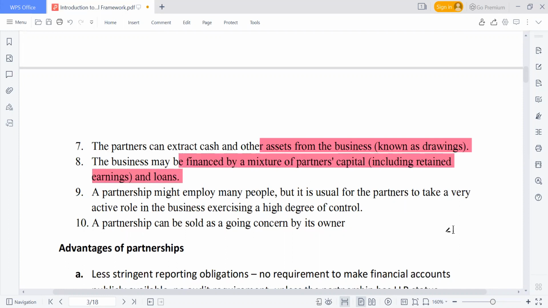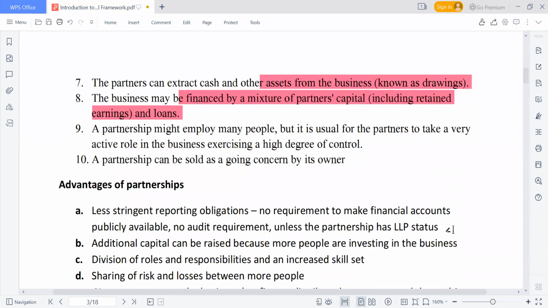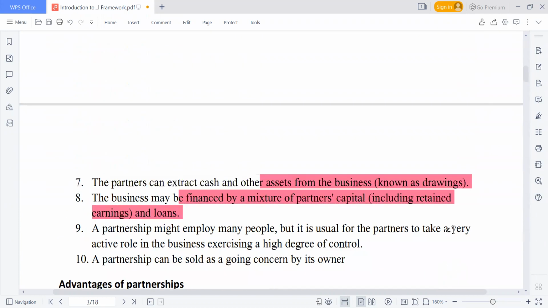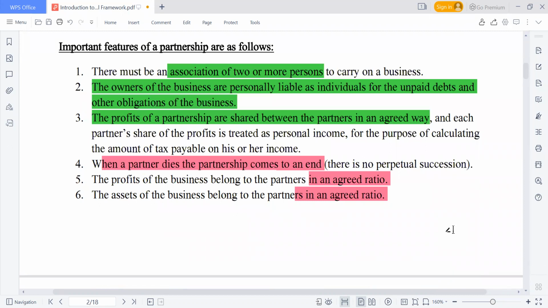Okay. So let me briefly go over the features of partnership. Please don't forget, this has been examined before, and that will not be the last, because it's still in your syllabus. There must be an association of two or more persons to carry on the business. The owners of the business are personally liable. The profits are shared between the partners. If certain partners die, then that can also bring the business to an end. The profit belongs to the partners based on the agreed share ratio.